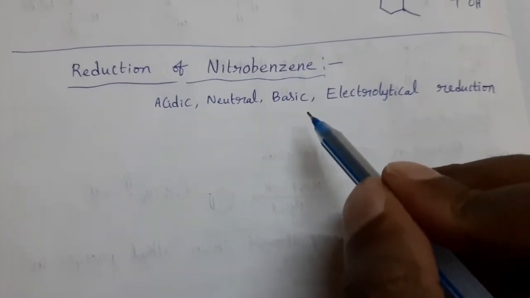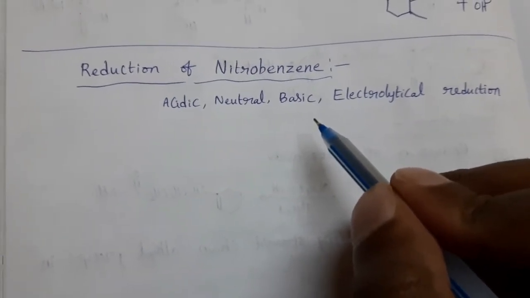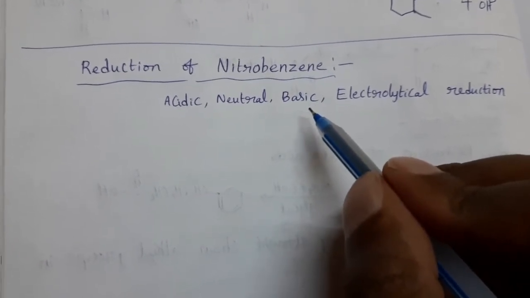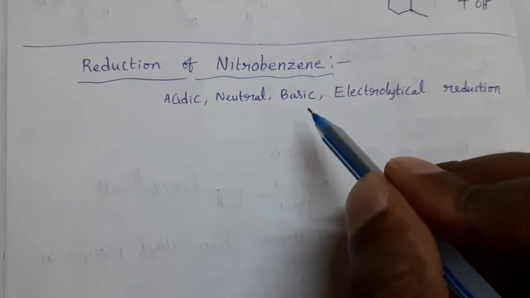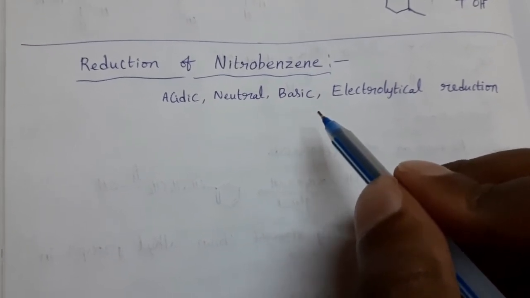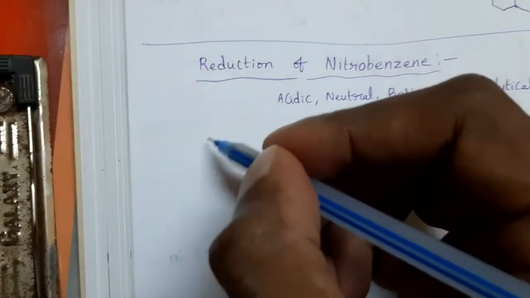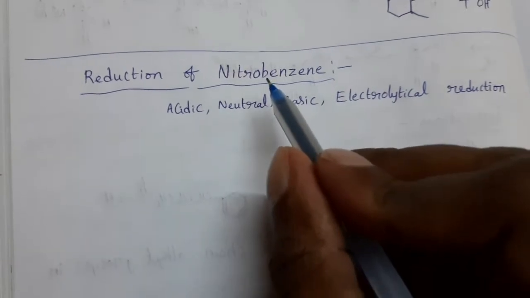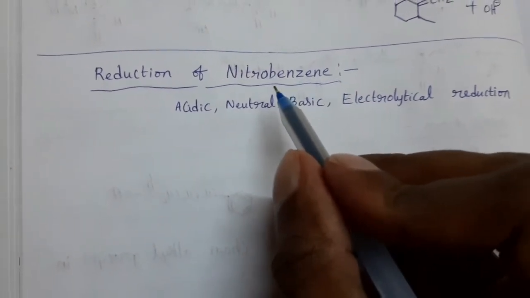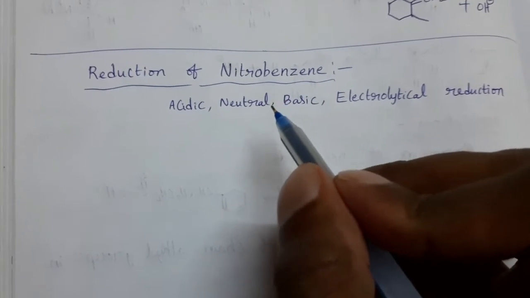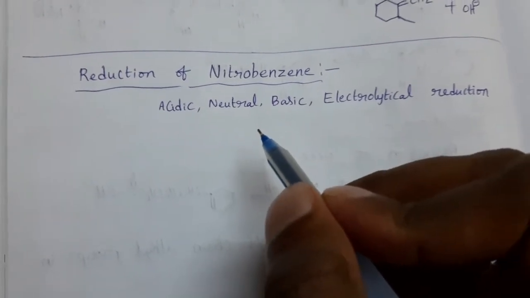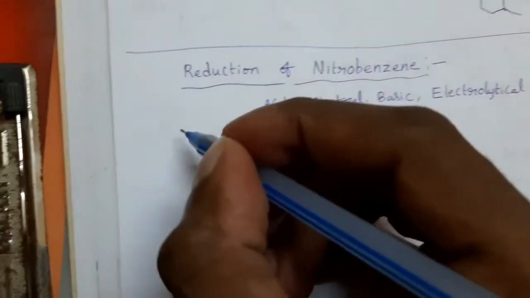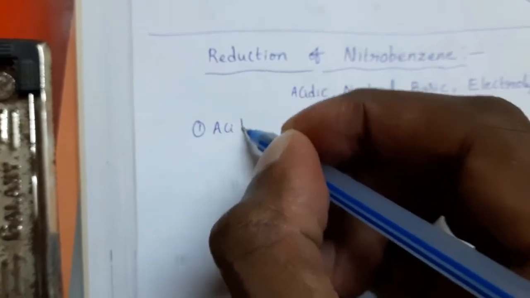In the same medium also, with different reducing agents, we can get different products. For example, in basic medium, with different reducing agents, we can get different products one by one. See that? So finally, we can conclude the reduced product of nitrobenzene depends on the pH of the reaction medium and also the reducing agent used in that particular reaction. First one is acidic medium.